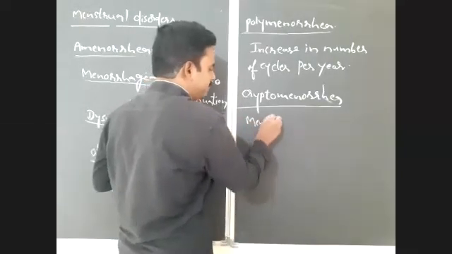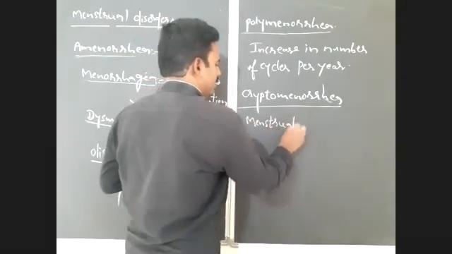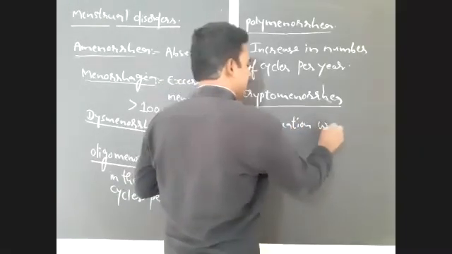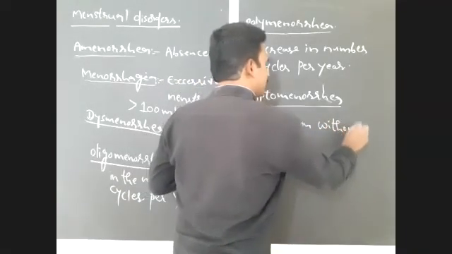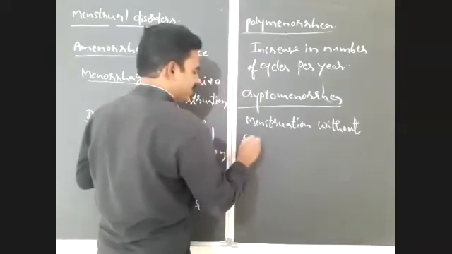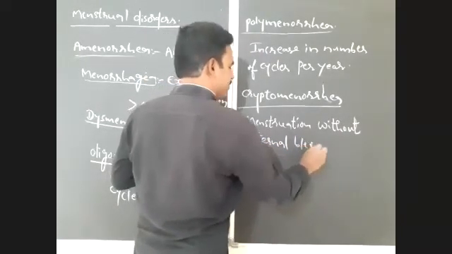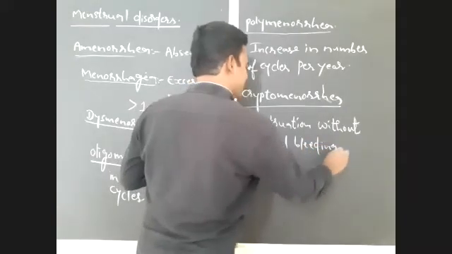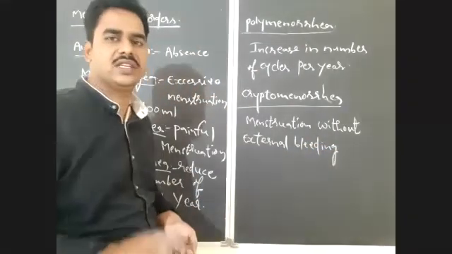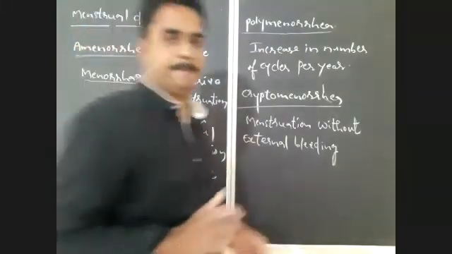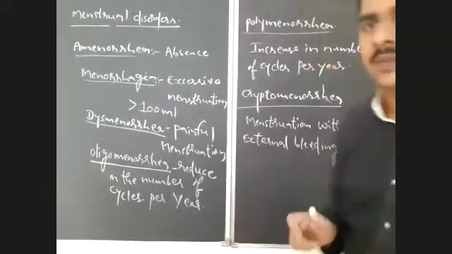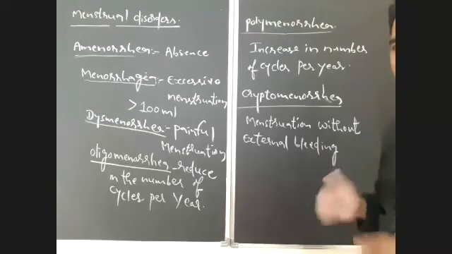Menstruation without external bleeding is known as cryptomenorrhea.